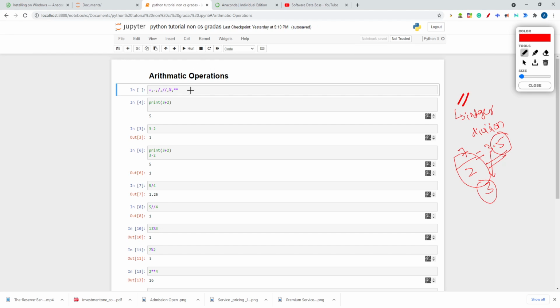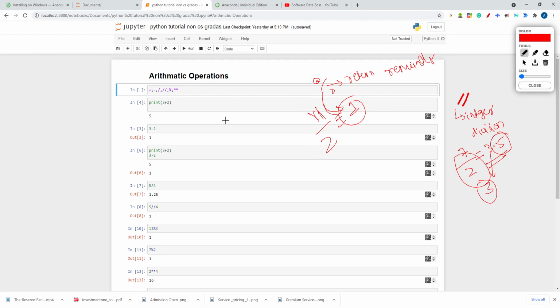Now the next operator is the modulus operator. What does the modulus operator do? The modulus operator returns the remainder. Let's take 11 divided by 2. If I divide 11 by 2, you know the remainder is 1, right? So it will return the remainder of the division operation.